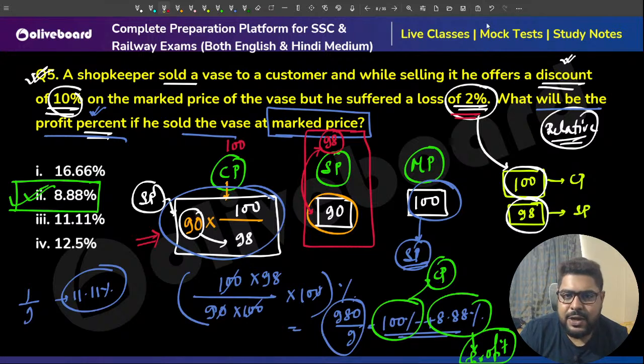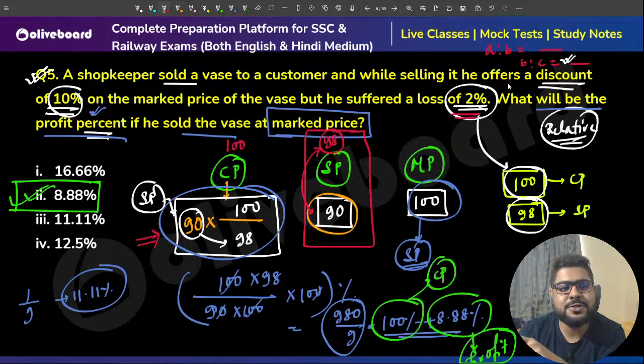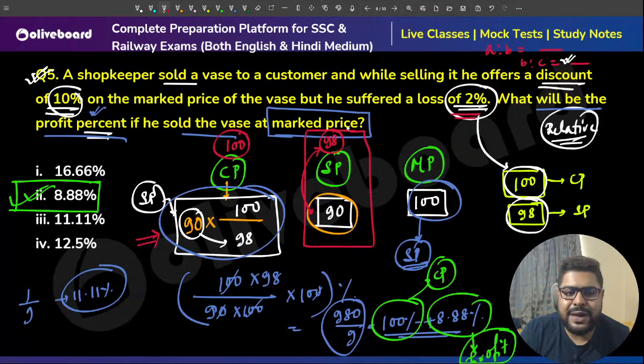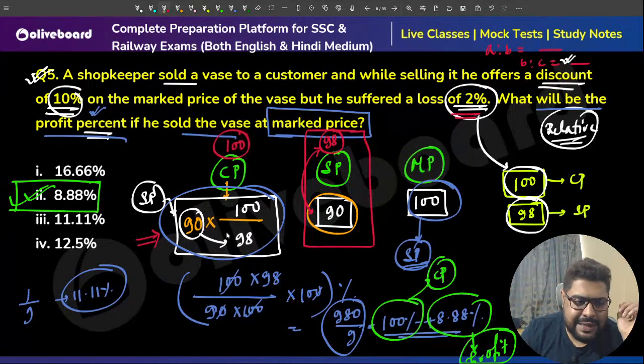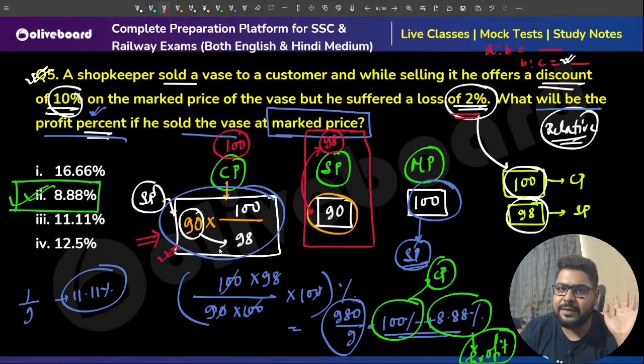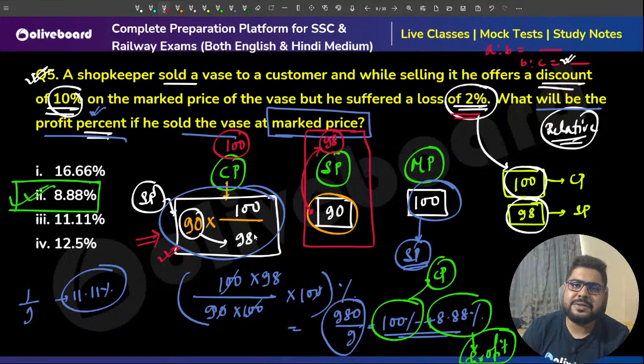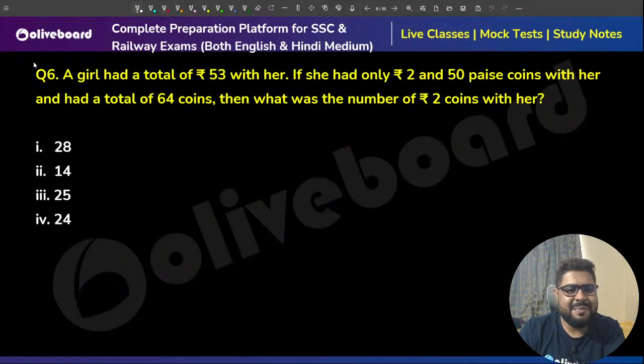So it's like that. We all know A is to B is given, B is to C is given, so I need to figure out A is to B is to C. This is that thing. 100 is to 98, 90 is to 100. You figure out from there. Absolutely you can do it, but this is a little bit shorter method, I feel. That is why I personally use it, and in my batches also, I generally teach that. Perfect. Moving on, sir.